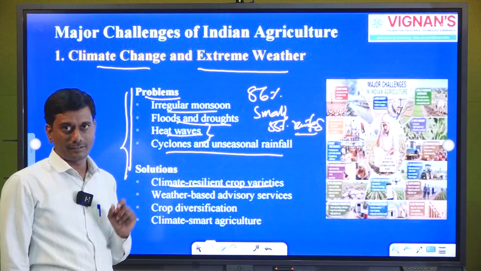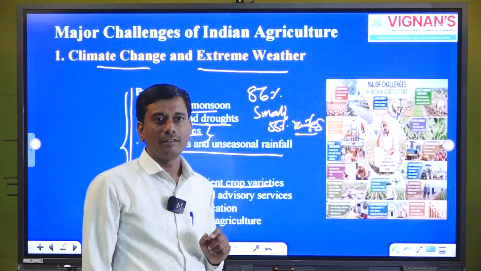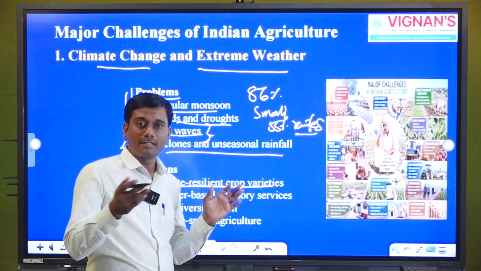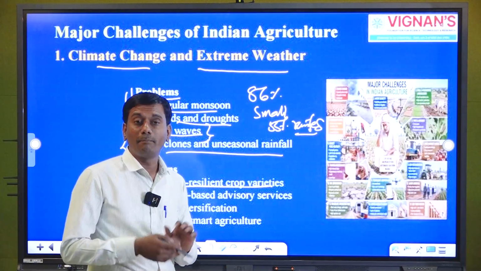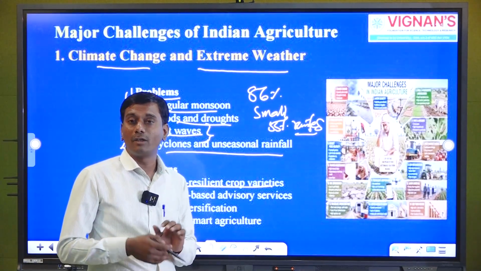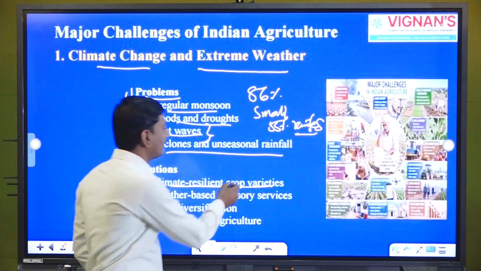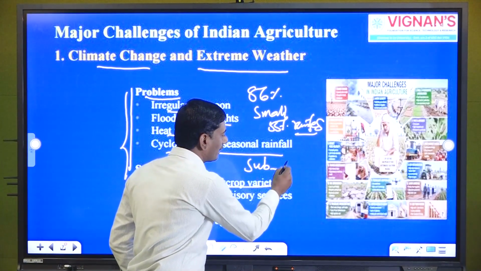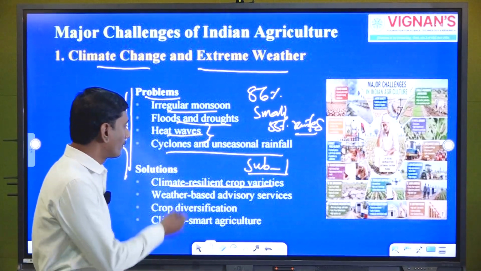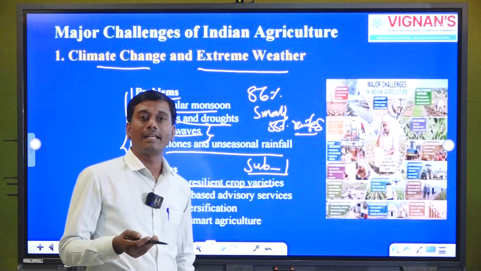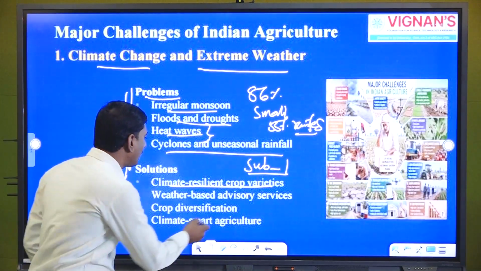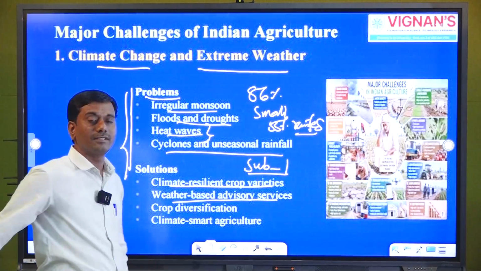Especially in the Visakhapatnam region, in Andhra Pradesh, the government has made so many farm ponds to make best utilization when there is a deficit of rainfall. By growing different climate resistant varieties, like in paddy, we can see this is one of the climate resilient crop varieties, so that we can get good income and good productivity from that crop. Second is weather based advisory services.